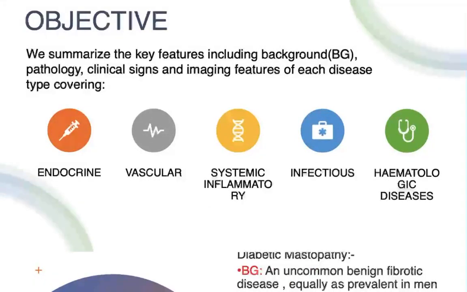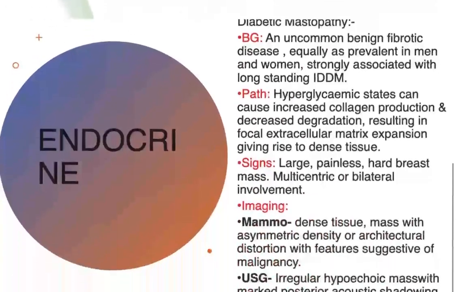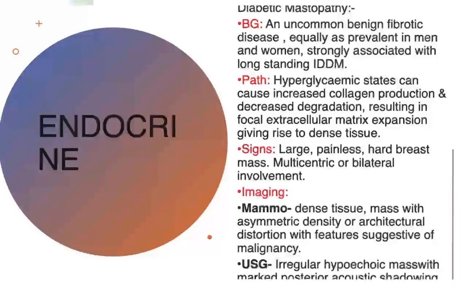Objective: we summarize the key features, including background pathology, clinical signs, and imaging features of each disease type covered. Diabetic mastopathy, an uncommon benign fibrotic disease equally as prevalent in men and women, is strongly associated with long-standing type 1 diabetes. Pathology: